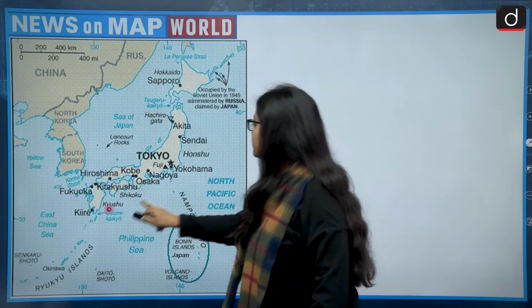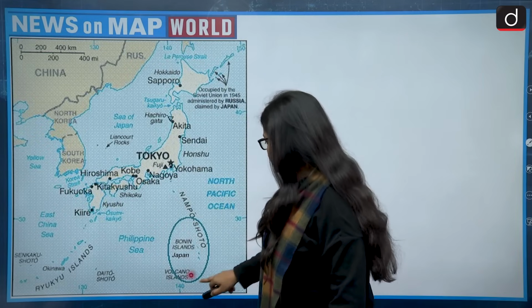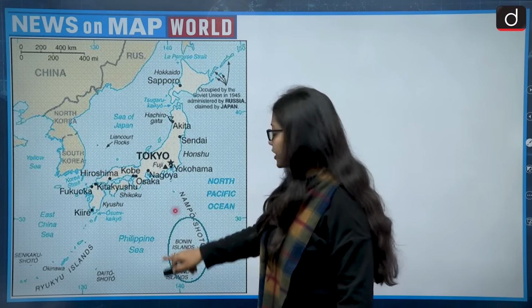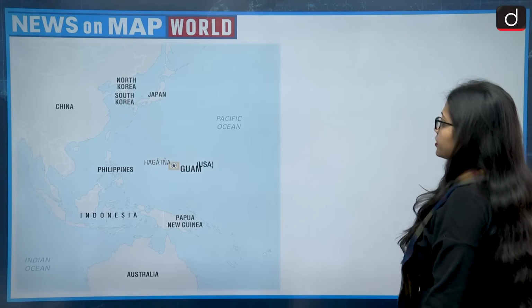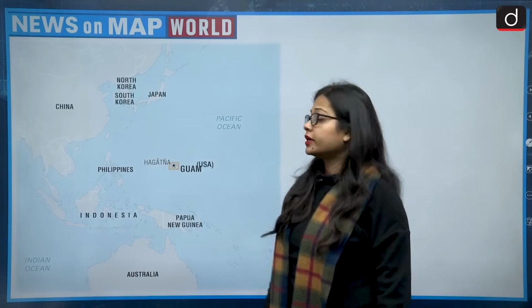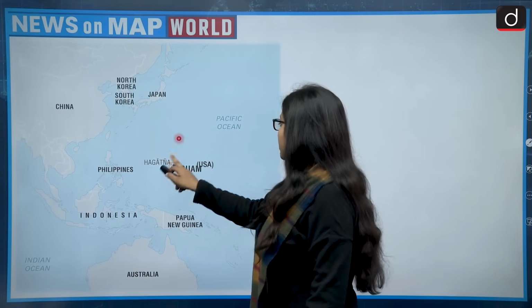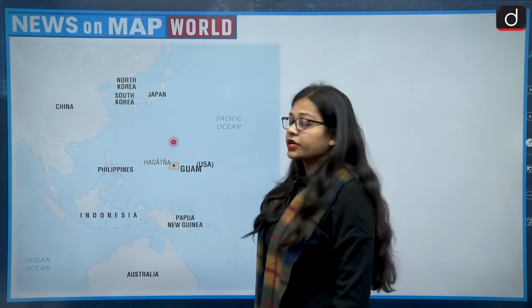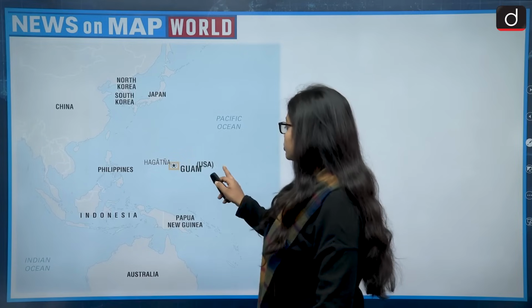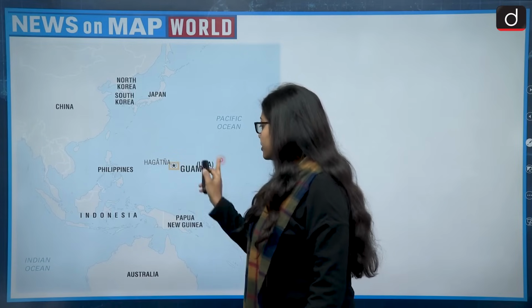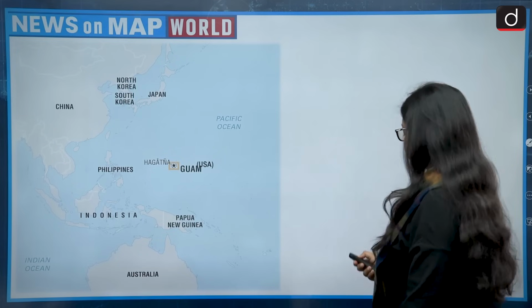This is the location of Guam Island, which lies in the Pacific Ocean, and it belongs to the USA. Guam Island lies to the north of Indonesia.